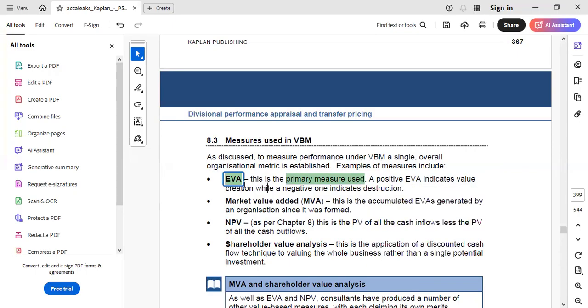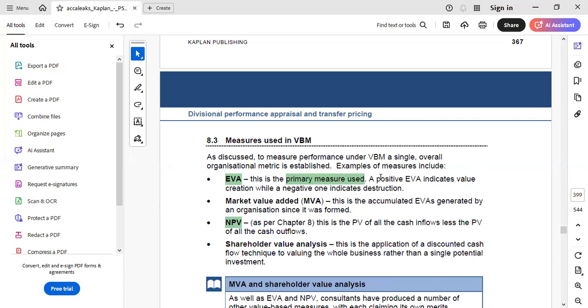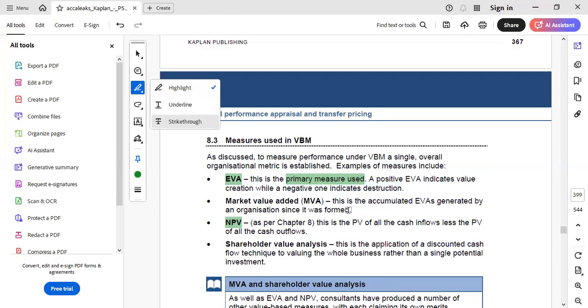We can say that both EVA and NPV have the same assessment approach, because a positive EVA or NPV means that the entity has been able to create value for its shareholders, while a negative one would mean that the entity has destroyed value or has not been able to create it.